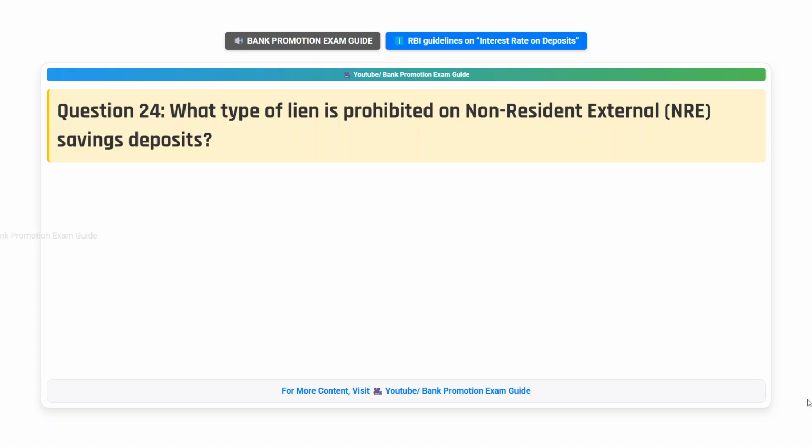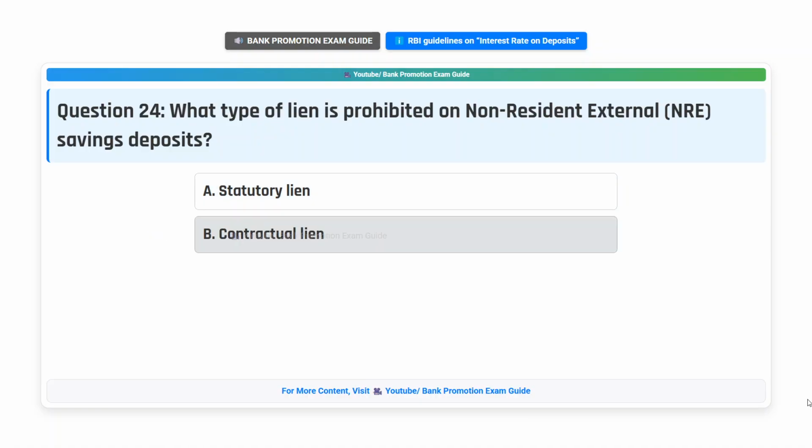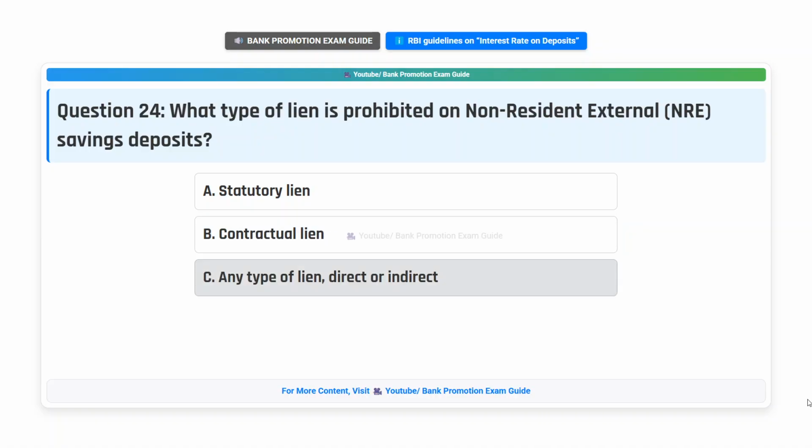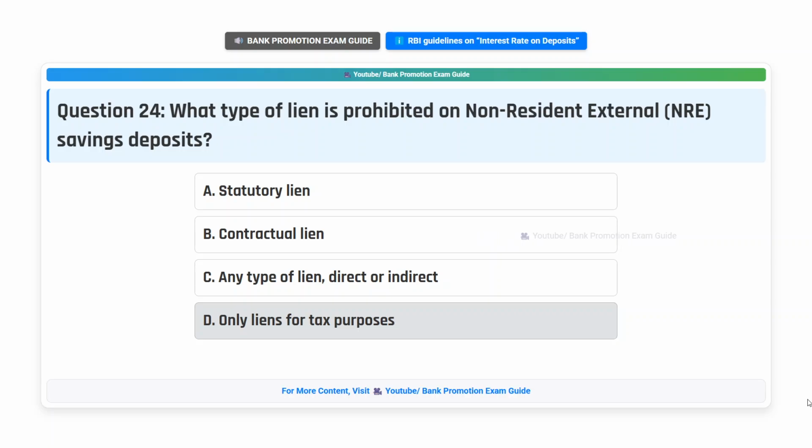Question 24. What type of lien is prohibited on non-resident external, NRE, savings deposits? Option A. Statutory lien. Option B. Contractual lien. Option C. Any type of lien, direct or indirect. Option D. Only liens for tax purposes. Think the answer.